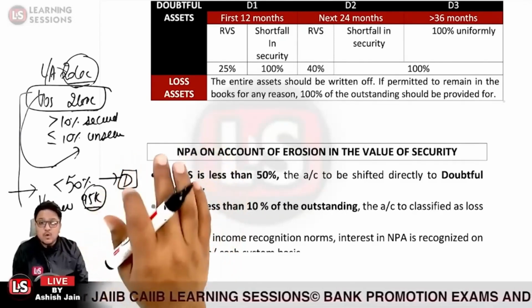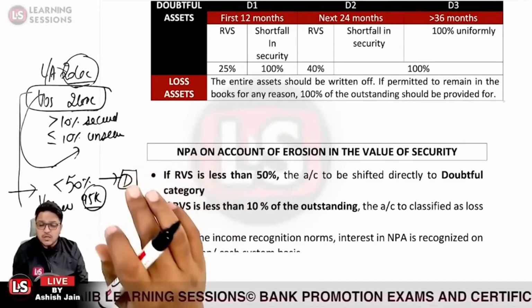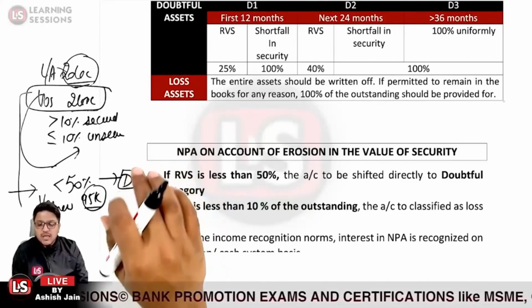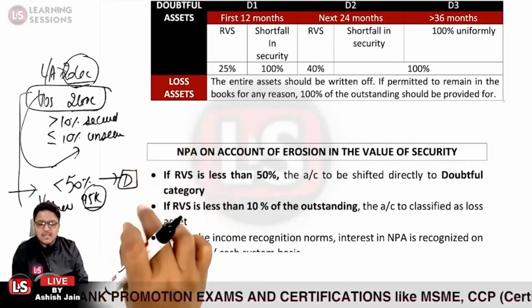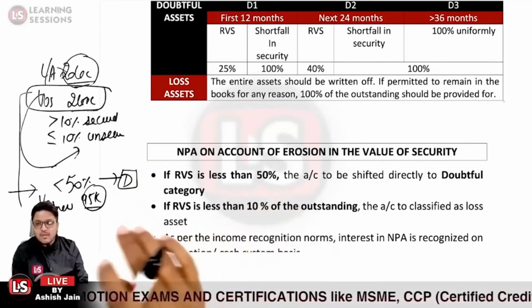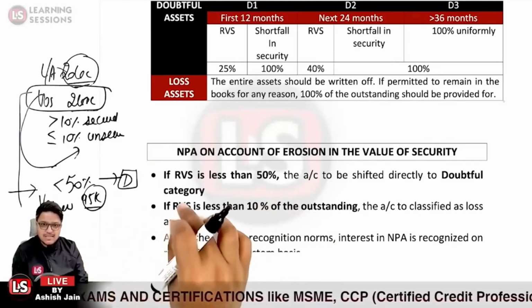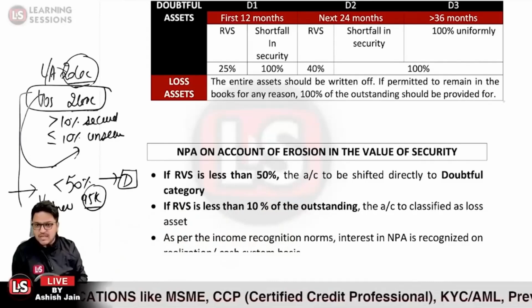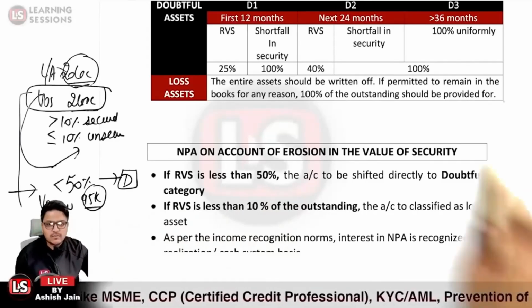Okay. But if the erosion in the value of the security is there, and further the eroded value of security is lesser than 50%, in that case it will be transferred to the doubtful category, and if the eroded value of security is less than 10%, then in that case it will be transferred to the loss asset category. Is that clear?